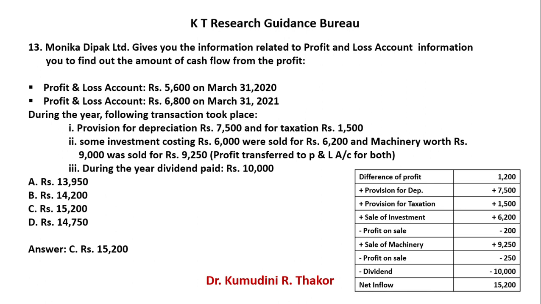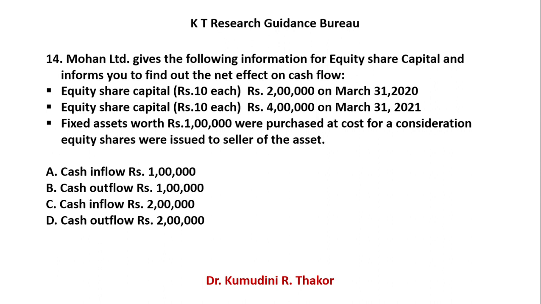Next example. Mohan Limited gives the following information for equity share capital and asks you to find out the net effect on cash flow. This example is for equity share capital. Opening balance of equity share capital was 2 lakhs and closing balance was 4 lakhs. So obviously your equity increased by 2 lakhs, and fixed assets worth rupees 1 lakh were purchased at cost.